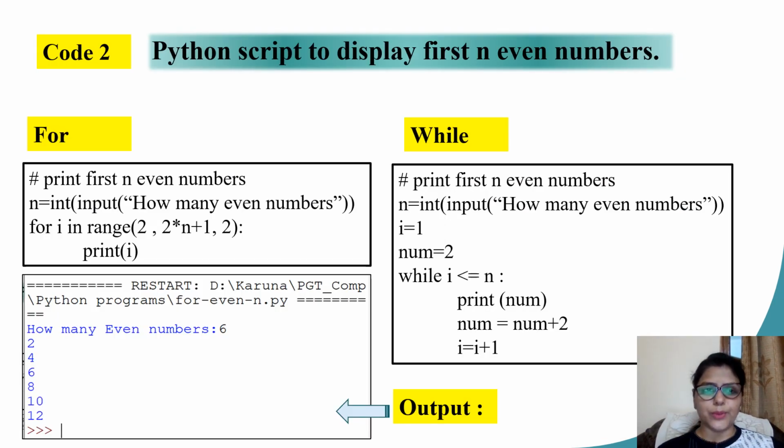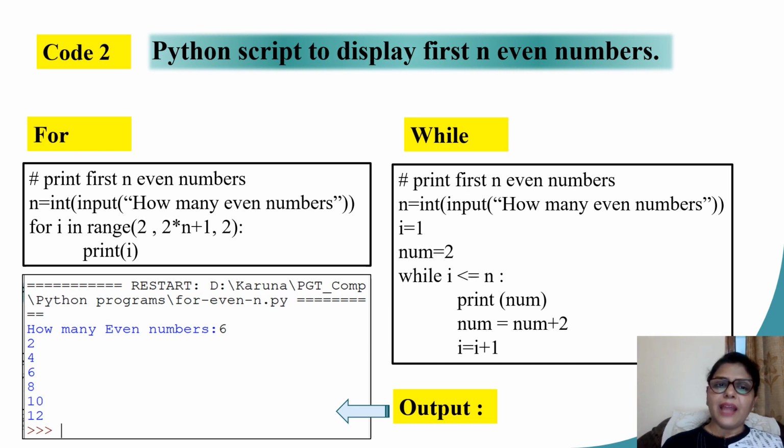Now let us see some more examples. Here I will be displaying to you a Python script to display the first n even numbers. Now children, I will be presenting both the views, the for loop as well as the while loop. You can take up whatever you want or whatever you feel is easy.